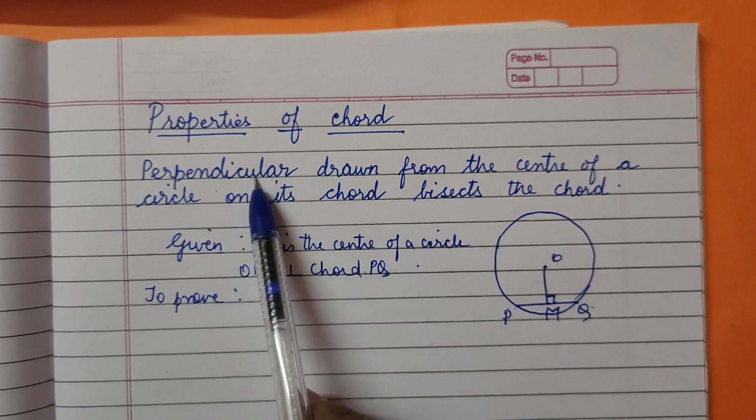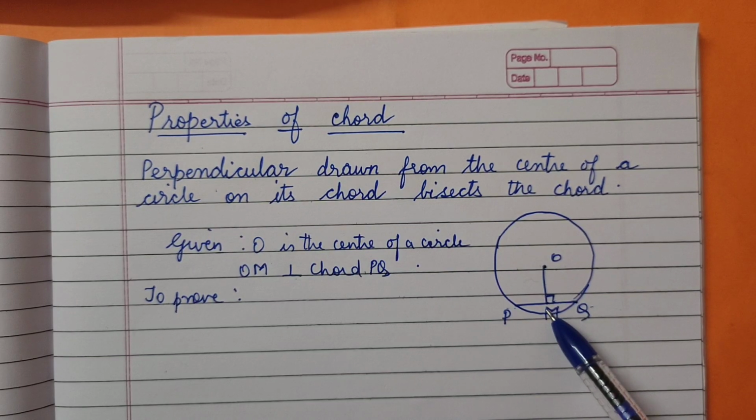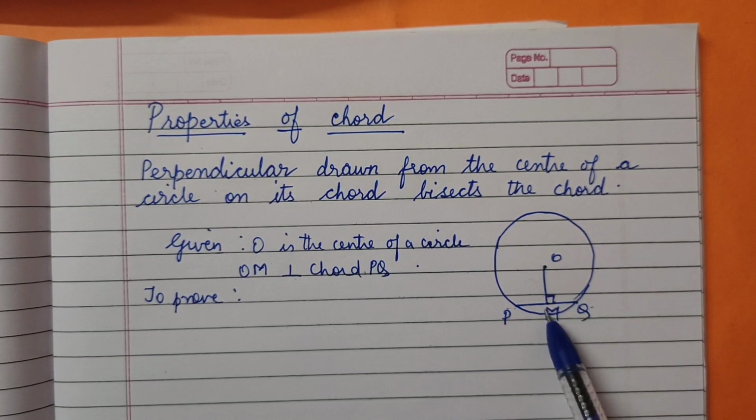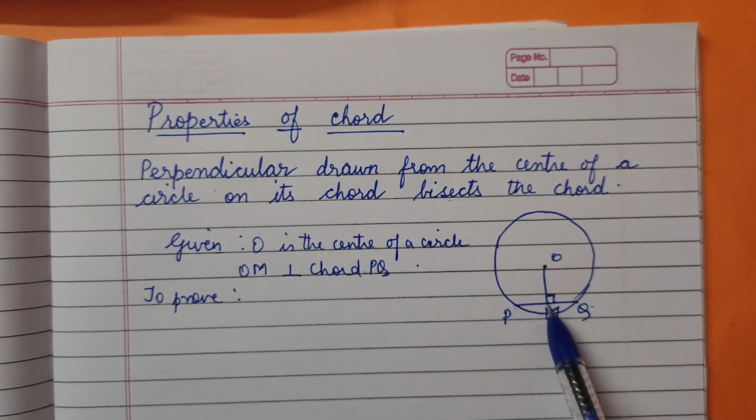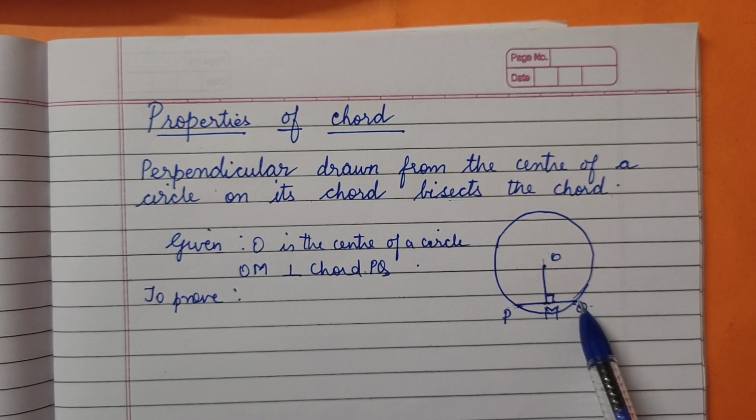Okay, chord PQ. The perpendicular drawn from the center of the circle on its chord, किसके ऊपर आ रहा है? Chord के ऊपर. Then it bisects the chord. Bisect means this OM is bisecting this chord. That means it is cutting into two equal parts. That means PM is equal to MQ.